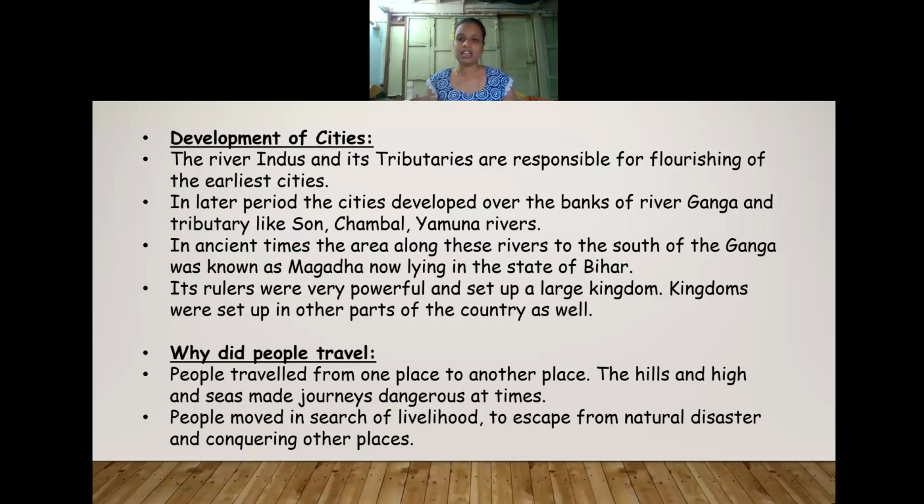If people in an area were suffering from natural calamities, they used to move to another place. You have already read about some powerful kingdoms; to conquer a region, they used to travel from one place to another. So this is the first reason why people were traveling.